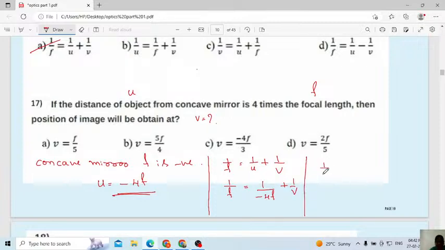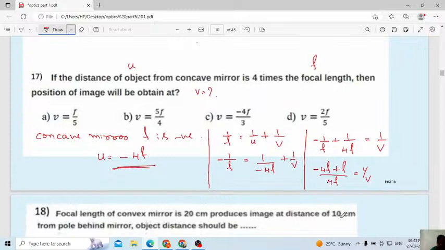Okay, then 1 by f, I will shift this one here, plus 1 by 4f, it will be equal to 1 by v. Then take the LCM here. One by f, in the case of this also minus only. This also minus, because focal length everywhere in the case of a concave mirror will be minus only. Take the LCM here: minus 4f plus f divided by 4f, it will be 1 by v.